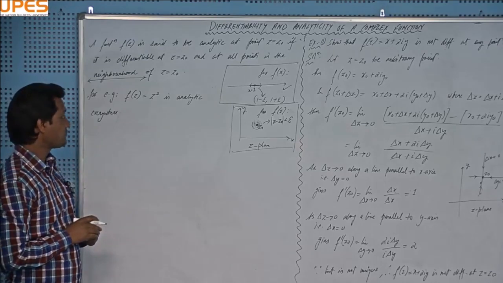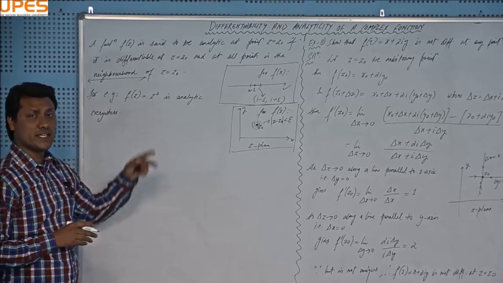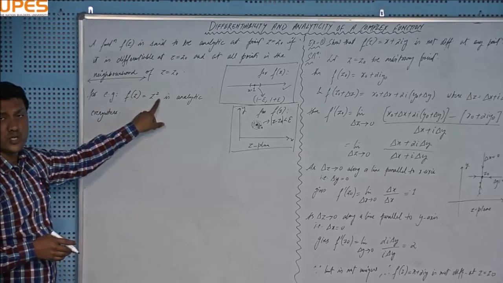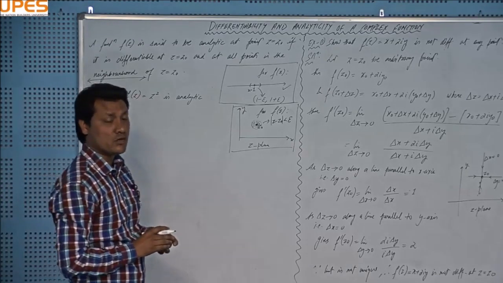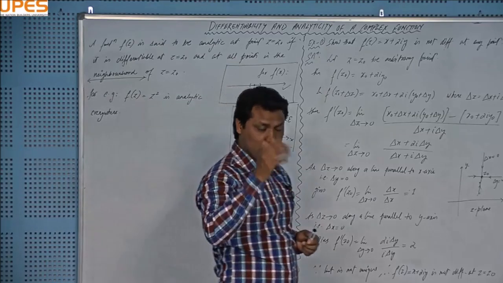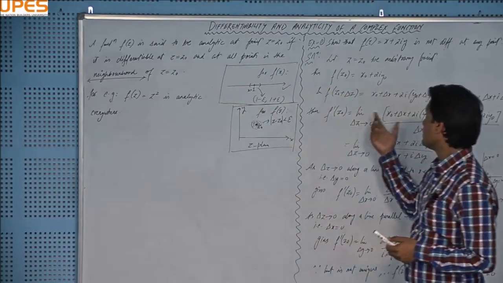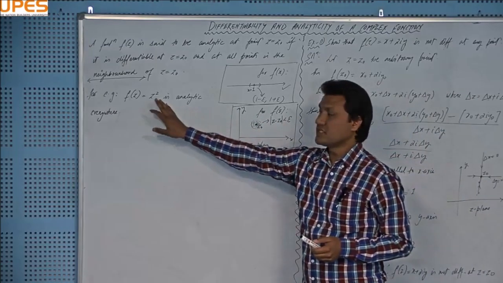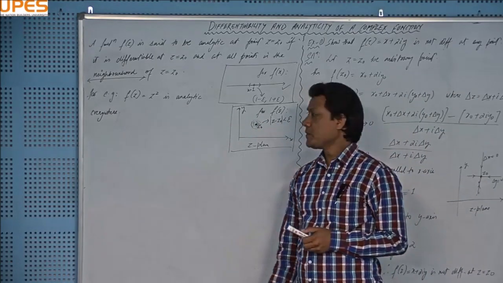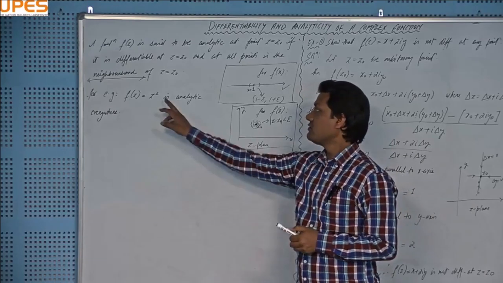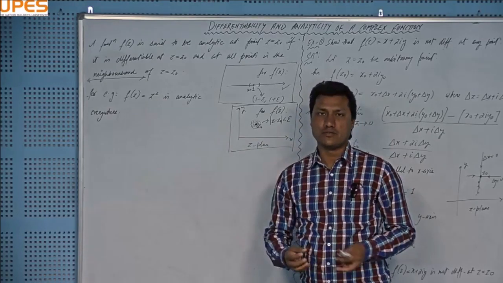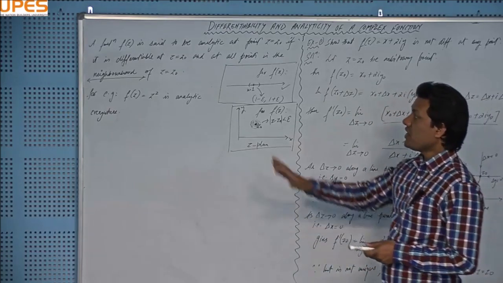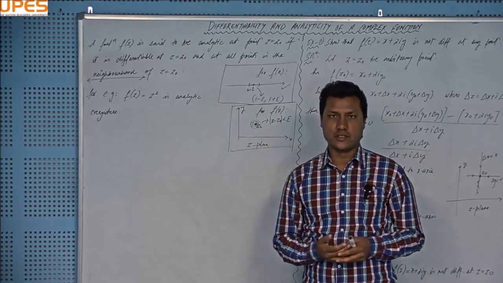If you check the differentiability at any arbitrary point, as I have checked the differentiability of f(z) equal to z square plus 1 at an arbitrary point z equal to z naught, then on evaluating this limit, I will be getting the answer as twice z naught. You can verify it by yourself. The answer will be twice z naught if you take an arbitrary point z equal to z naught. It means that this function is differentiable at any point.